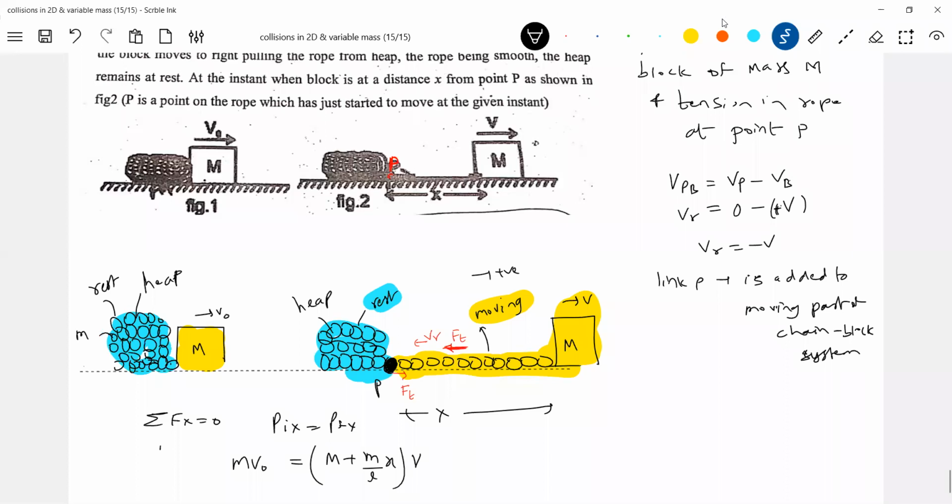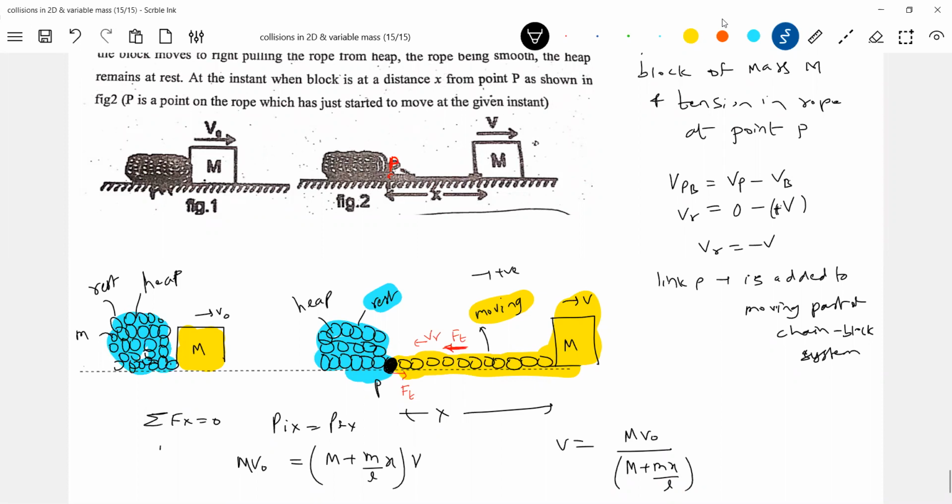Okay, I got the expression for V. V is equal to mV naught by M. Now please take care, this is capital M, and this is small m. This is the expression for the velocity at any point when x length of the chain is moving.